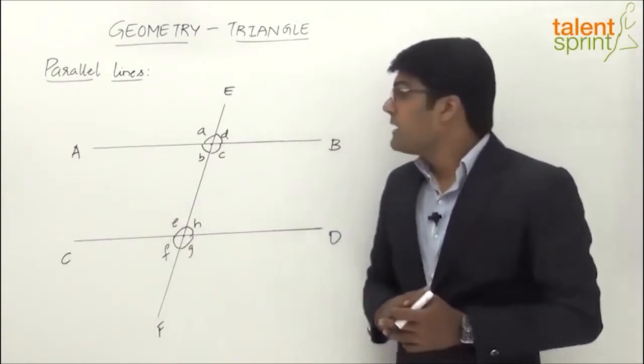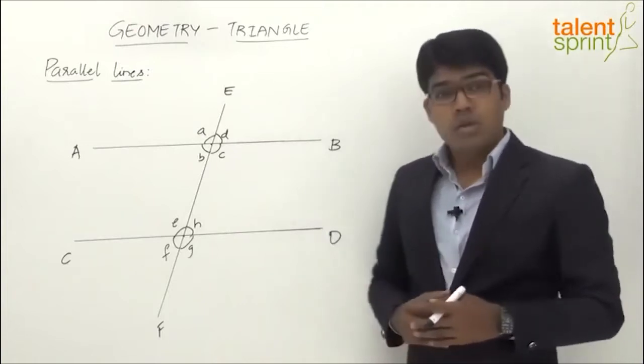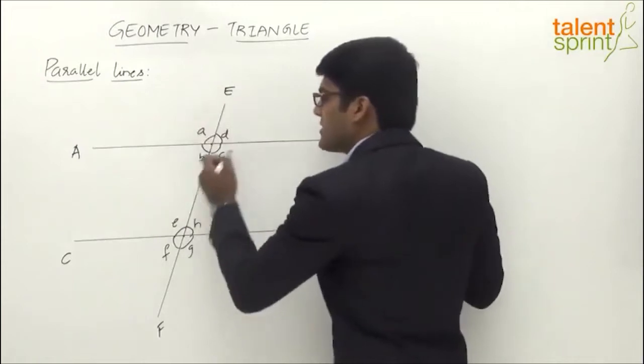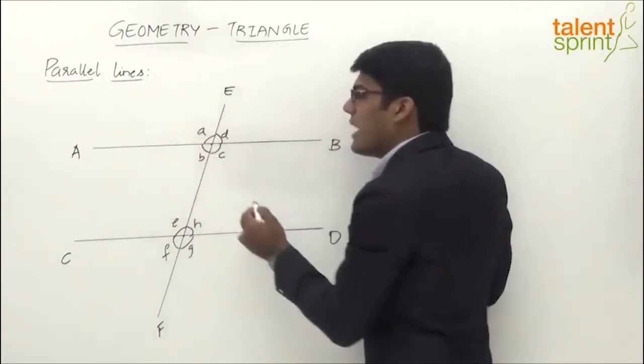Then there is something known as vertical angles, right? Vertical angles are always equal. For example, if you look at the first intersection, angle A will be equal to angle C, right?